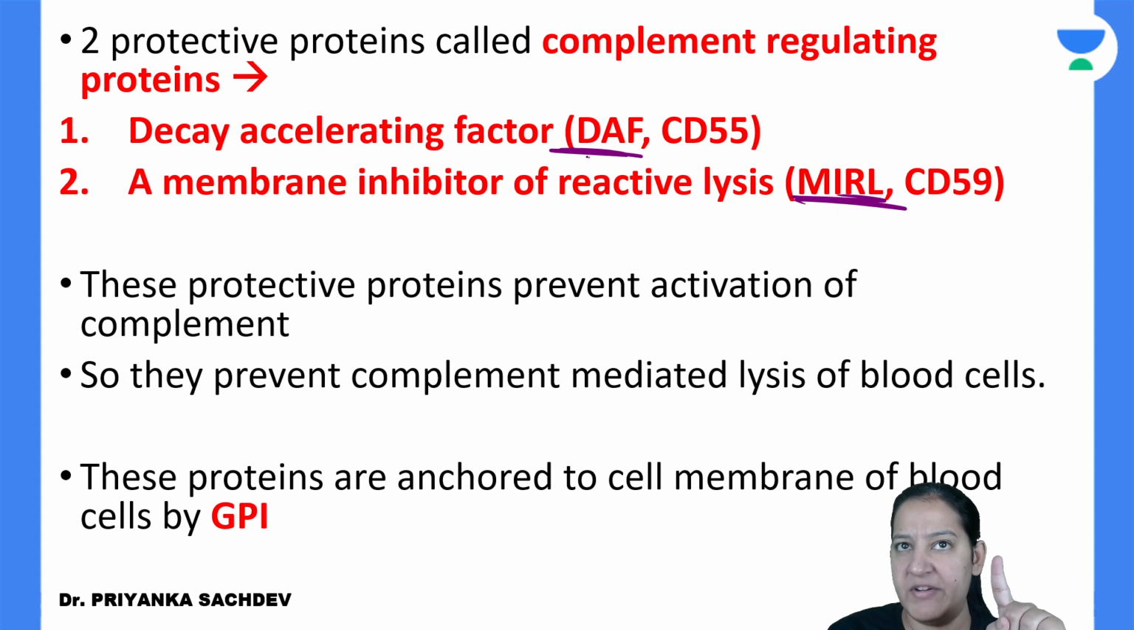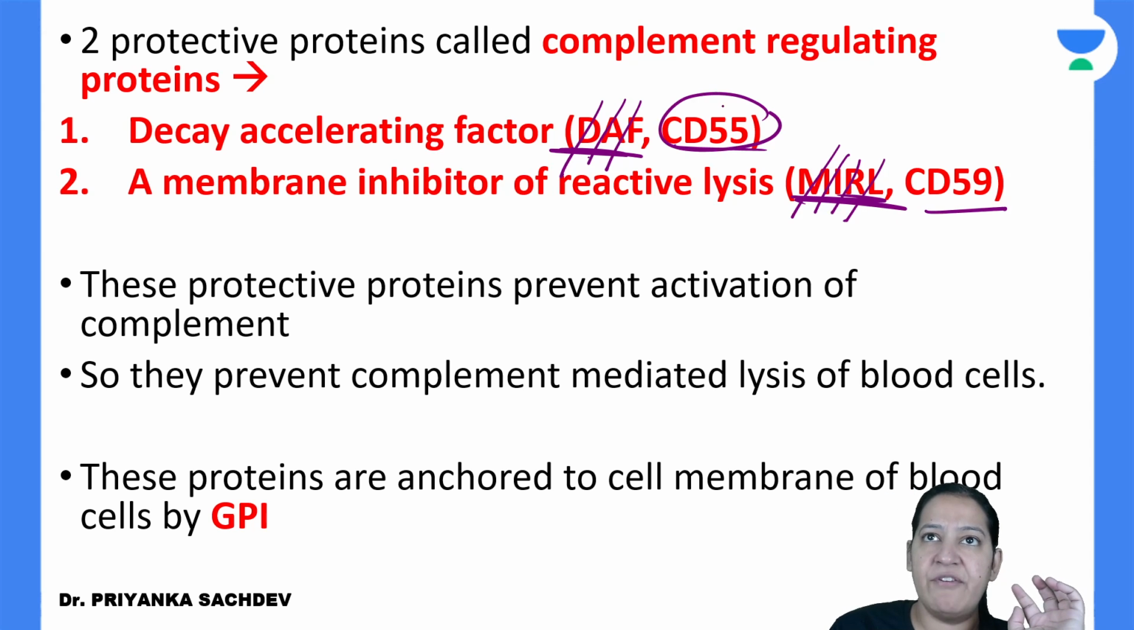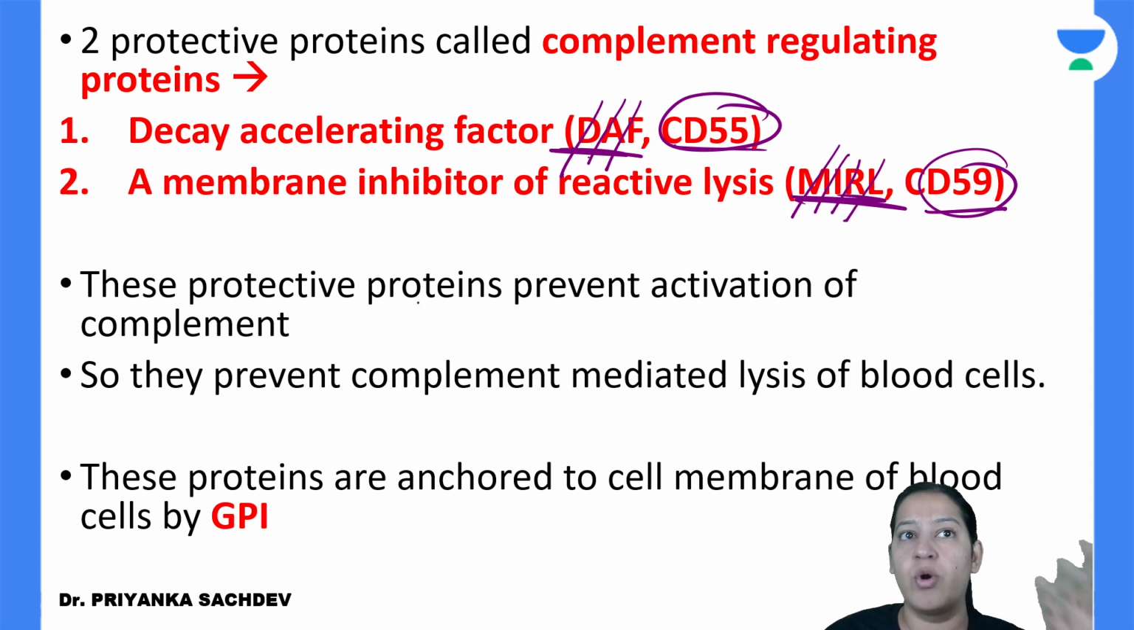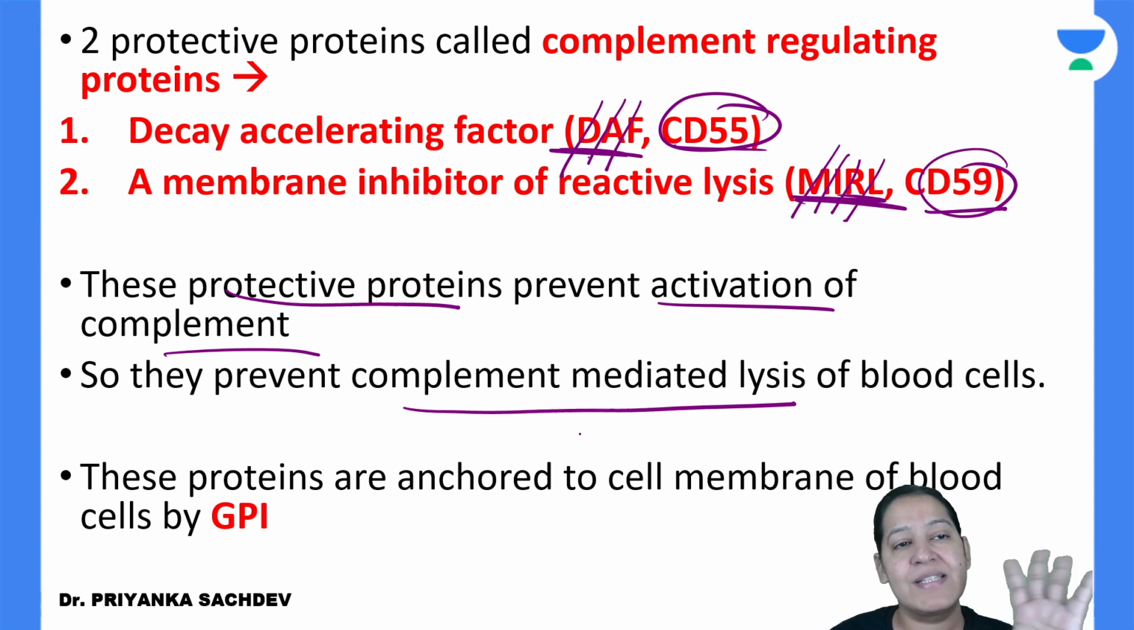DAF. What is the full form of DAF? It is decay accelerating factor, known as CD55. And what is MIRL? Membrane inhibitor of reactive lysis, also known as CD59. So CD55 and CD59 are the two guards. These are protective proteins. They protect the cells, that is RBC, WBC and platelets, from activation of the complement. They prevent complement mediated lysis of the cell. So complement cannot kill the cell if these guards are present.